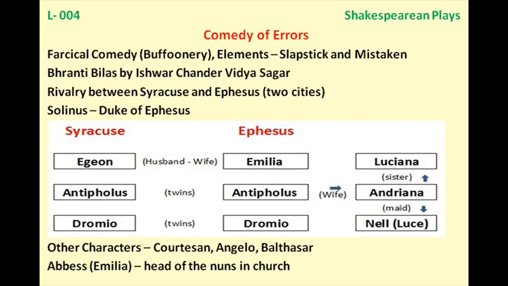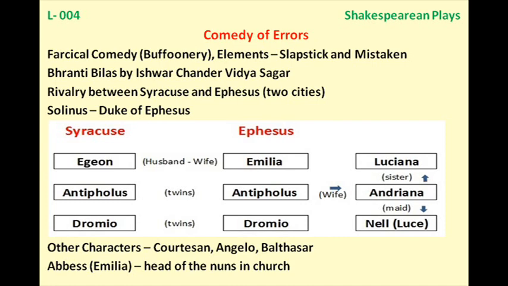exorcism, something like witchcraft sort of things, to cure her husband of madness. And one more thing, in her argument with the courtesan, Andriana is saying that her husband was with her last night. Remember, AS, Antipholus of Syracuse, was there, but the courtesan was saying that Antipholus of Ephesus was with her. And one more thing, AE, Antipholus of Ephesus, was bailed out from the jail and he was taken to the doctor by his wife Andriana.